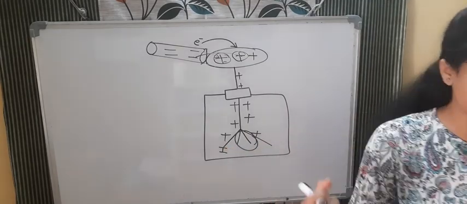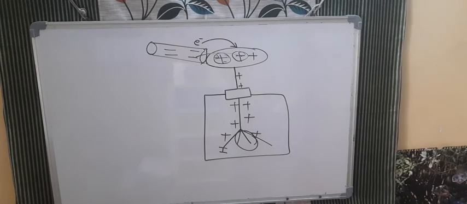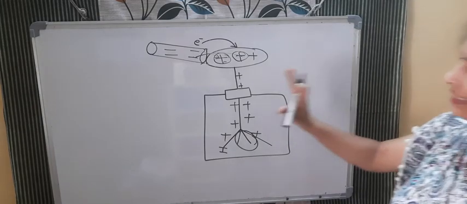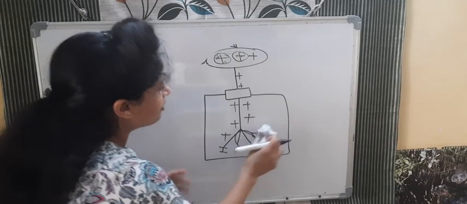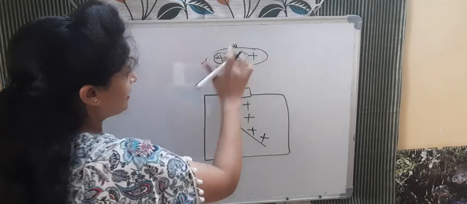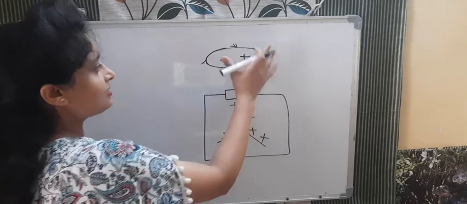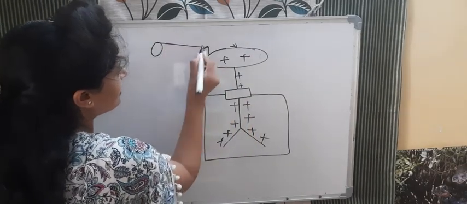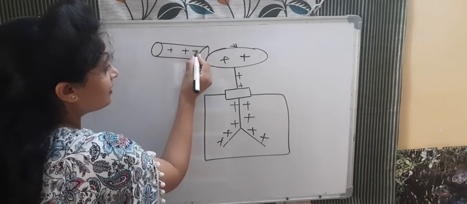Now the second case, see, what will happen in the second case? Exactly like this, we will take a rod that is positively charged. Again we are taking a gold leaf electroscope that was positively charged, fully positively charged, there was no negative charge, positive. And now we are touching this with a rod that is positively charged. In the last case we used a negatively charged rod.